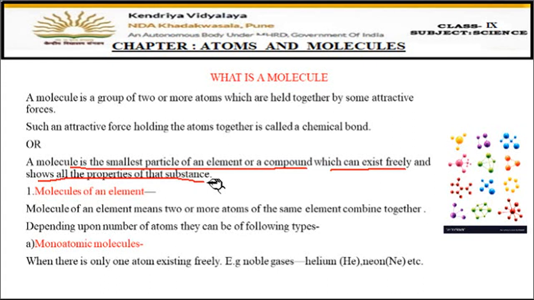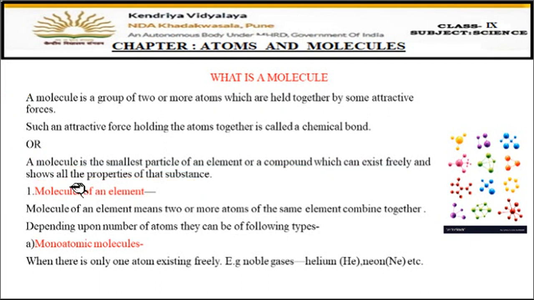It may or may not exist freely. But a molecule is the smallest particle of an element or compound which definitely exists freely, and it shows all the properties of that substance. So you can write this definition or you can write the other one. Both are correct definitions. Whichever one you find easy to learn, you can choose it.